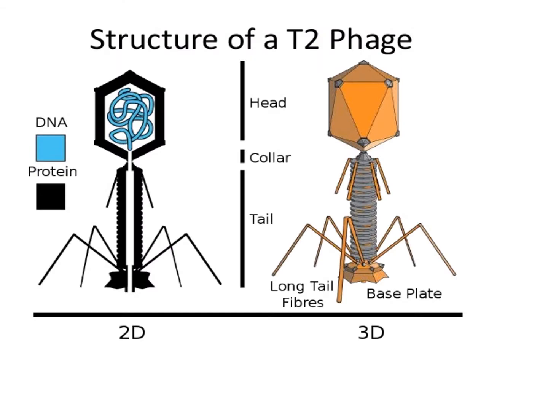Let us see the structure of the T2 bacteriophage. A bacteriophage mainly contains three regions. The hexagonal head; below the head, the neck or collar region; and below the neck region, a long contractile sheath. This contractile sheath contains 24 rings that easily relax and contract. The contractile sheath sits on an important region called the basal plate. The basal plate has 6 long tails, and 6 small tail fibers are also present.